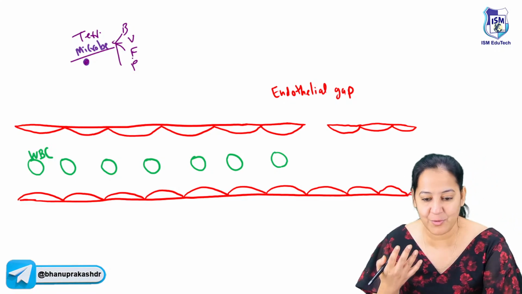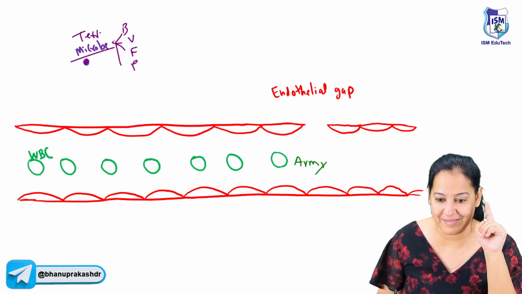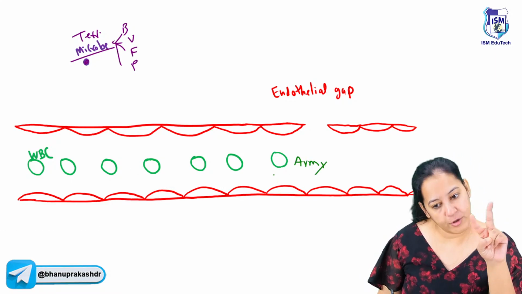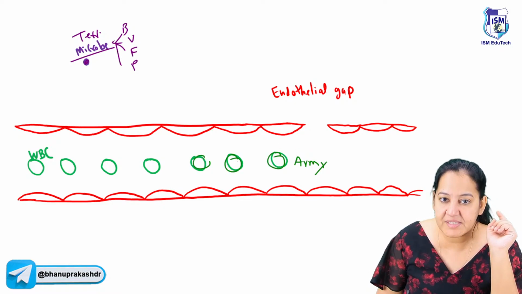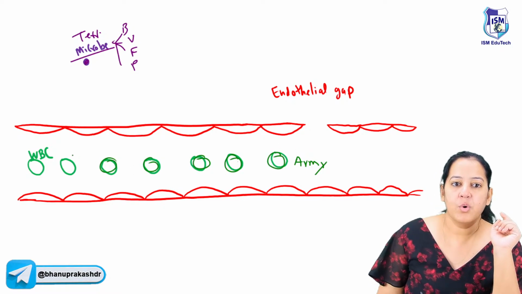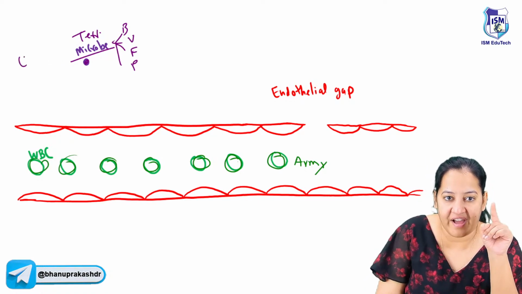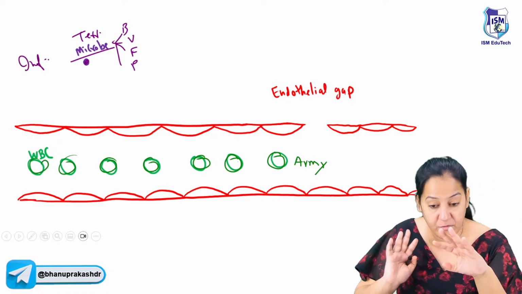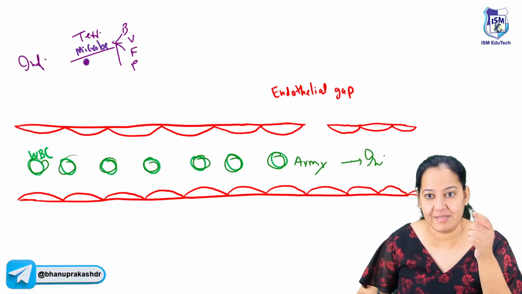Don't worry, now God has provided us the army. Who's our army? The army is the WBC. We have soldiers in the army. There are two types of soldiers, B lymphocyte and T lymphocyte. So these lymphocytes are the soldiers in our army. Right? Whenever the terrorist enters, the terrorist wants to do the infection, and the army wants to oppose it. That is known as inflammation.